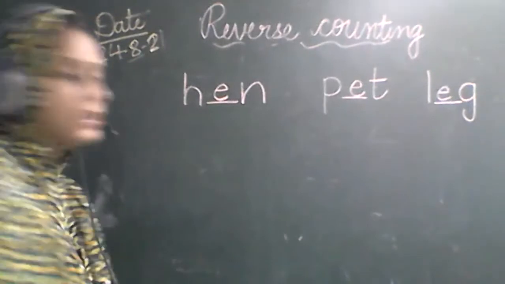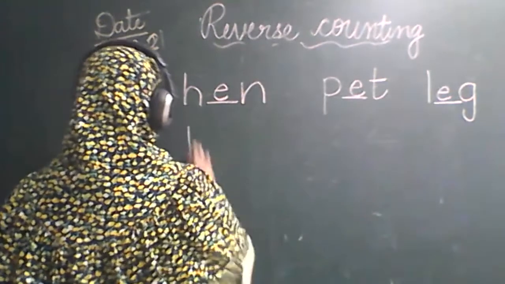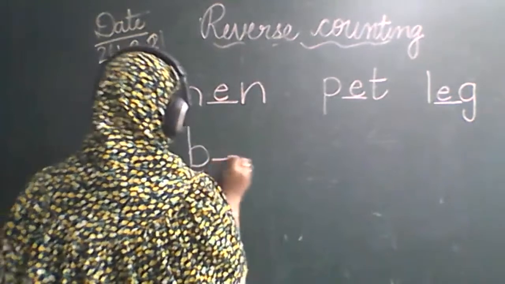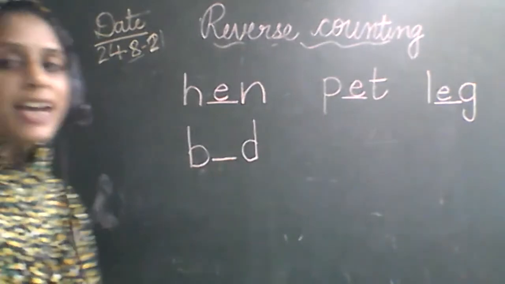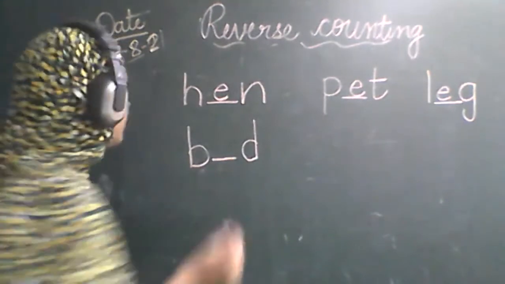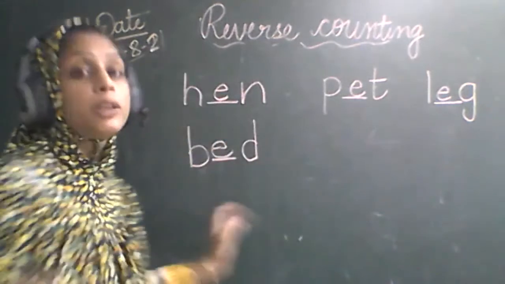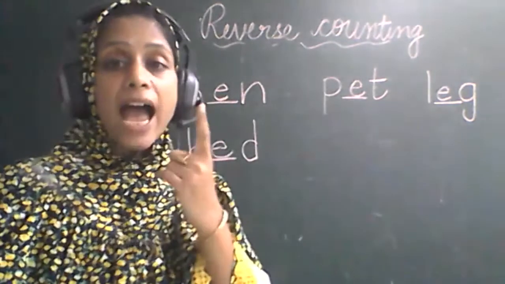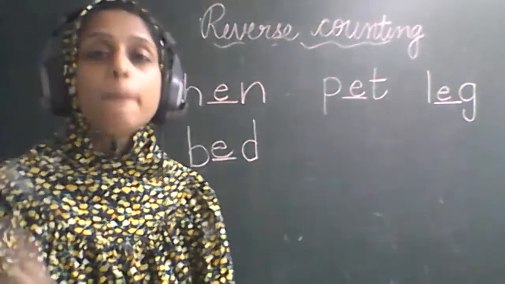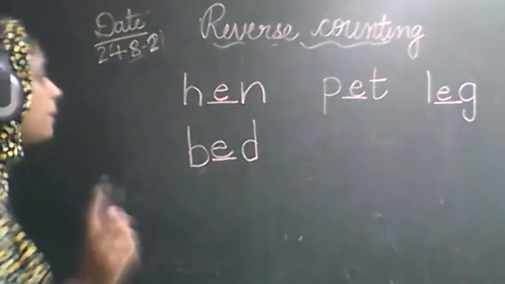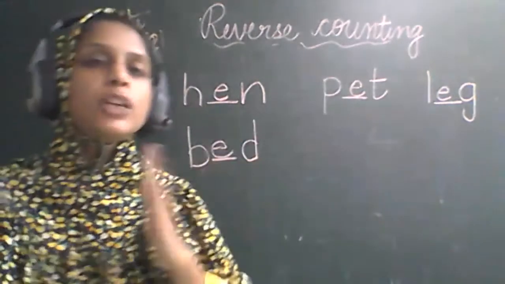The next one is bed. B dash D. Bed. So we have to write E. अगर हम बोलते बैट बैट तो हम ए लगाते, बट हमने क्या बोला? बेड. Okay, remember that. In this way you have to differentiate between A sound and E sound words.